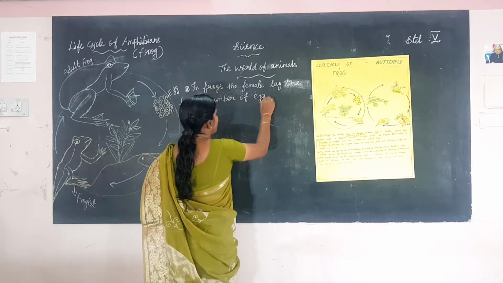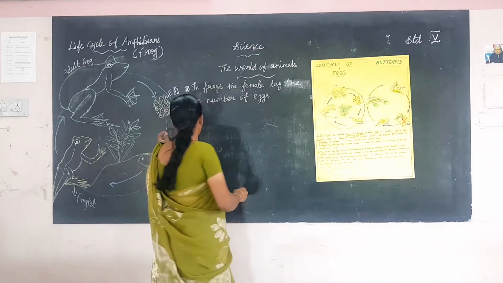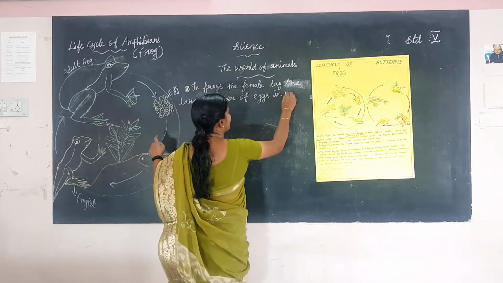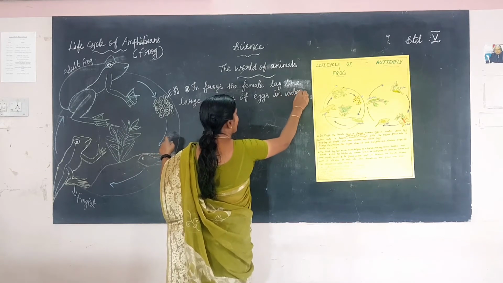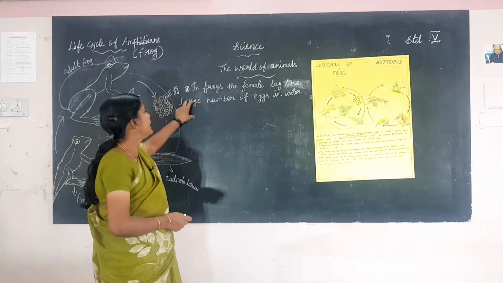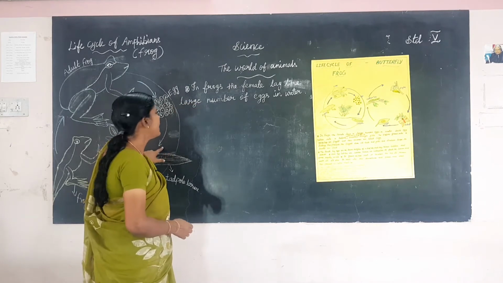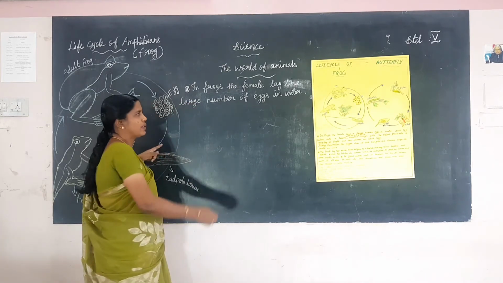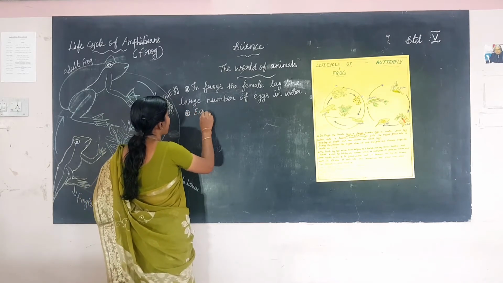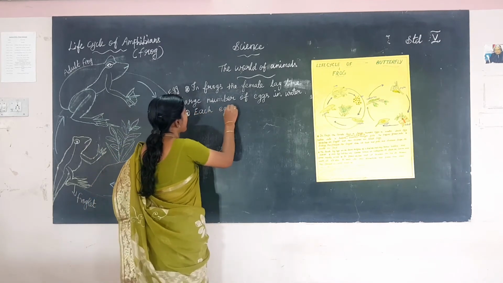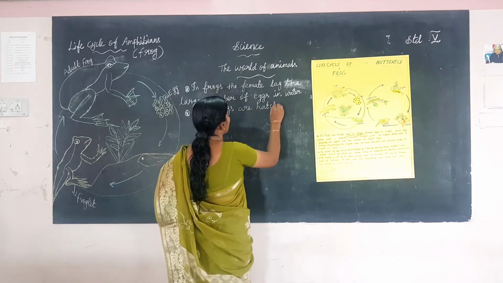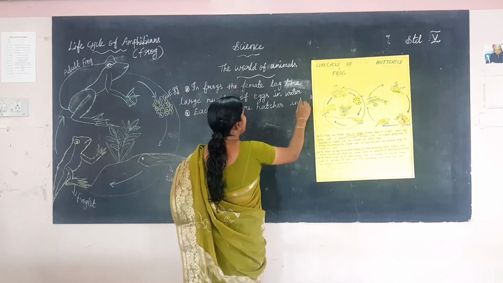The eggs are laid in water. Next, each egg hatches into a tadpole.